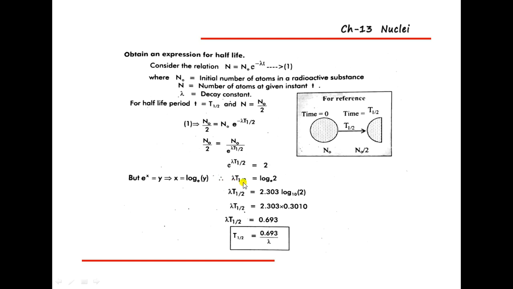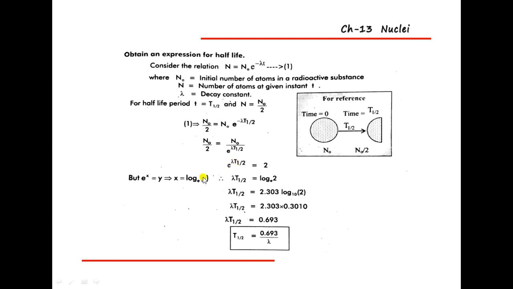Therefore, lambda t half is equal to log 2 to the base e. Okay, so that is lambda t half is equal to log 2 to the base e. Then lambda t half is equal to 2.303 log 2 to the base 10. So if e raised to x is equal to y, in this relation e raised to x is lambda t half.